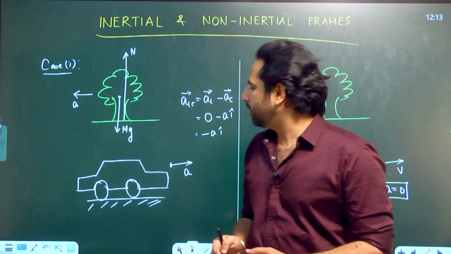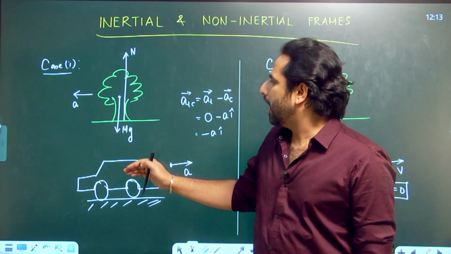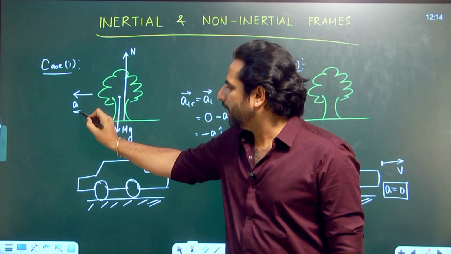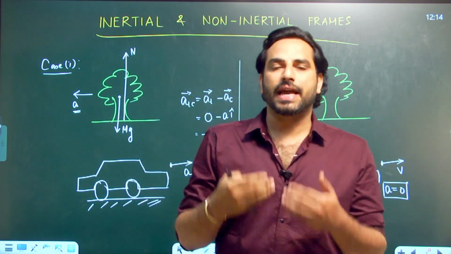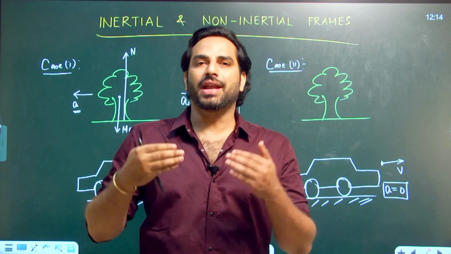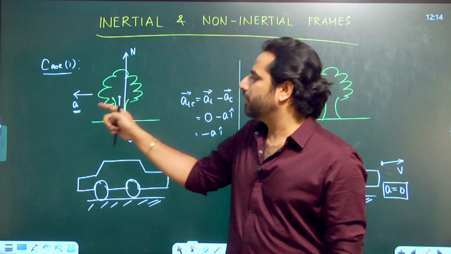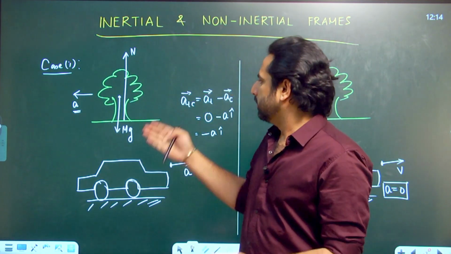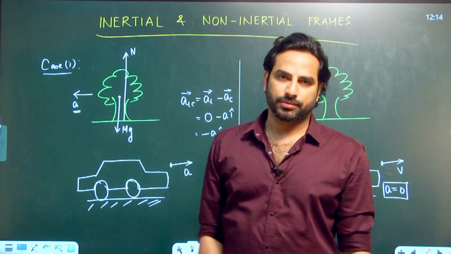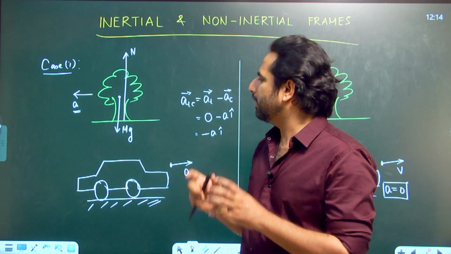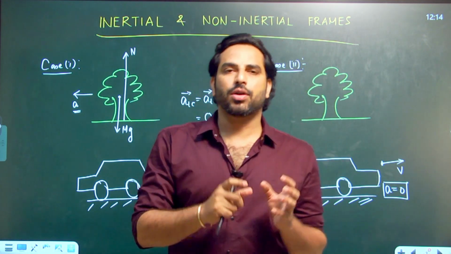But when it comes to horizontal, the person sitting in the car observes an acceleration A, but according to Newton's first law and second law, if there is acceleration, there must be some net external force which is causing this acceleration. But there is no force observed in the leftward direction, but there is acceleration, which is a clear violation of Newton's first law and second law.